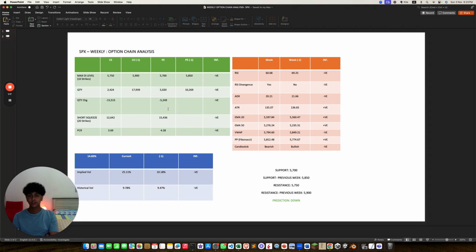The current support is 5,700. The previous week's support, 2 weeks ago, was 5,850. The new resistance is 5,750, where the resistance 2 weeks ago was 5,900, and the overall prediction from the option chain is that the S&P 500 goes down this week.